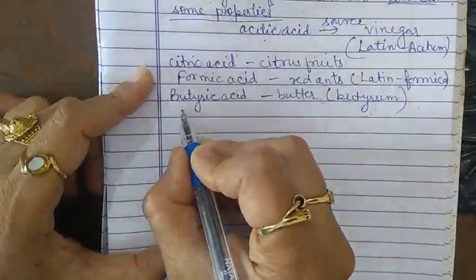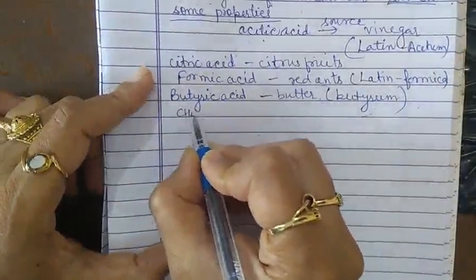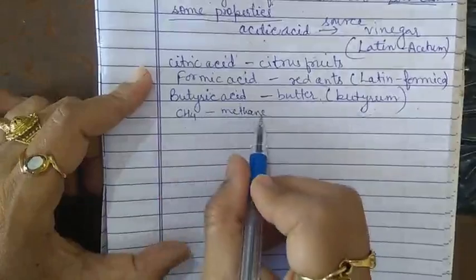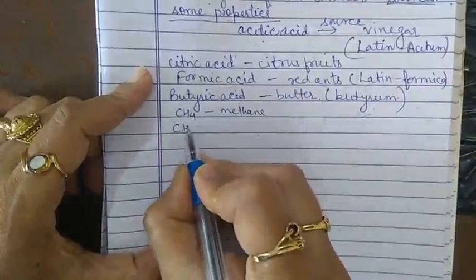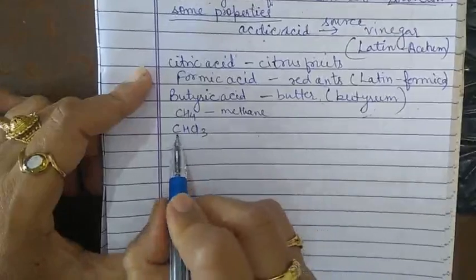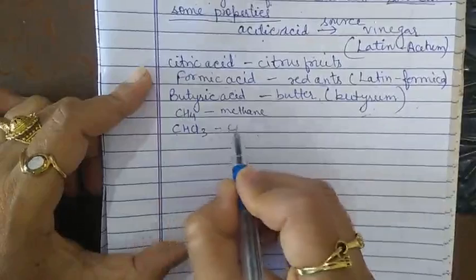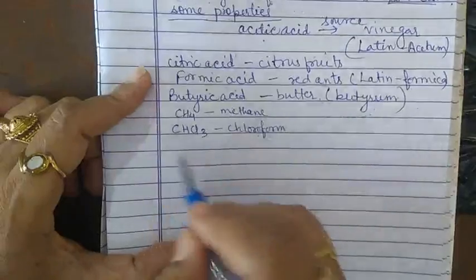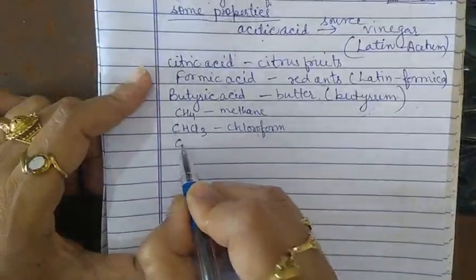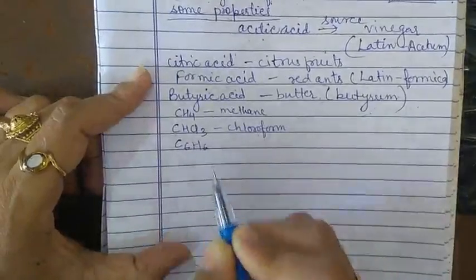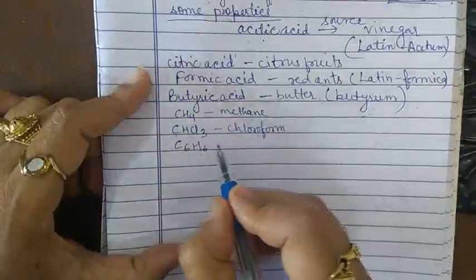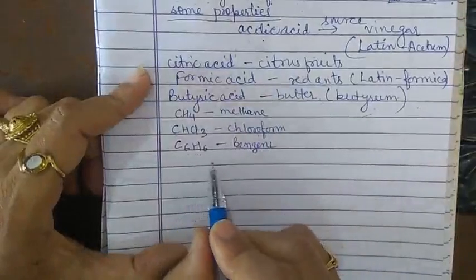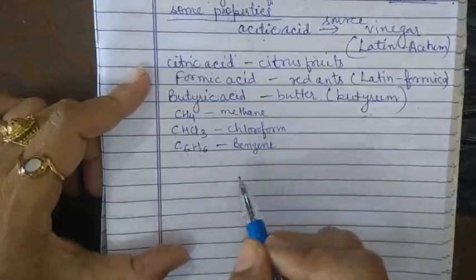For example, CH4. Its common name is methane. Next is CHCl3. Its common name is chloroform. Same as that, C6H6. Its common name is benzene.